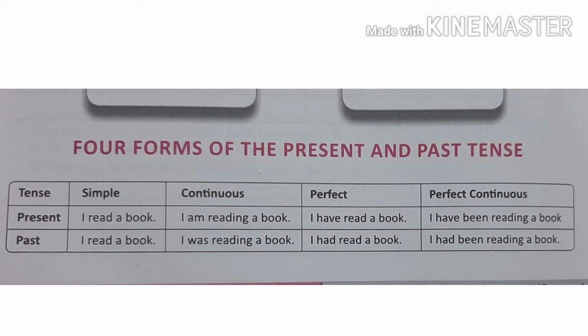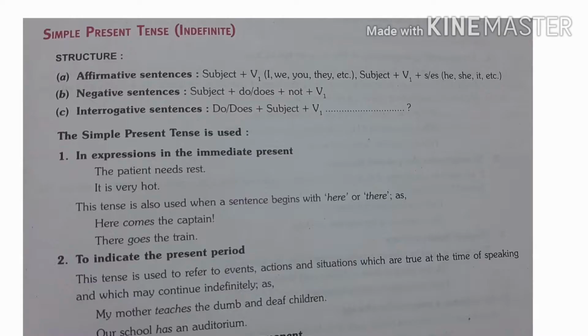Now we will study these tenses in detail. We will start from simple present. In this video, we will cover only simple present tense or indefinite and present continuous. First, simple present. There are three types of sentences: affirmative, negative and interrogative. The sentence structure of these sentences is: first, affirmative sentence.